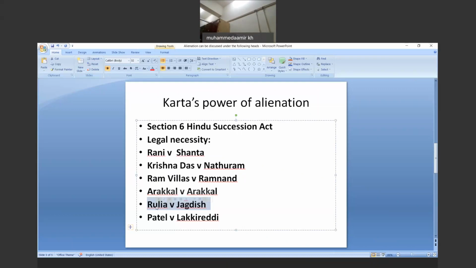Maybe it is related to food, clothing, shelter, or it is somewhere related with marriages of the family members, towards whom the karta has a special duty. Now, further, we will be discussing this particular case of Patel versus Lakib Reddy. Okay, so the Madras High Court took the view that second marriage of a member is not a legal necessity. The second marriage of any family member is not a legal necessity, although we have seen that marriage falls under the category of legal necessity.